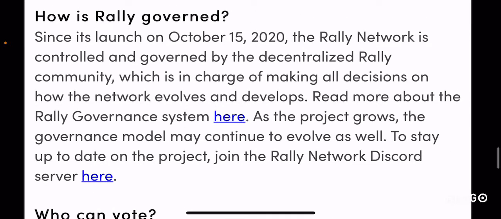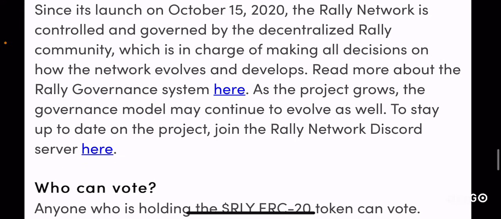How is Rally governed? Since its launch on October 15, 2020, the Rally network has been fully controlled and governed by its community. That's basically what they're saying, right? And obviously, if you need to participate in the governance structure, you need to hold RLY tokens. If you want to understand more specific information about how the governance model works, you can click on this blue underlined icon in this location.